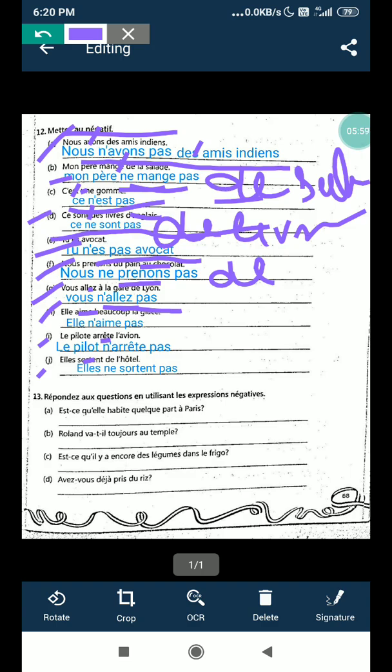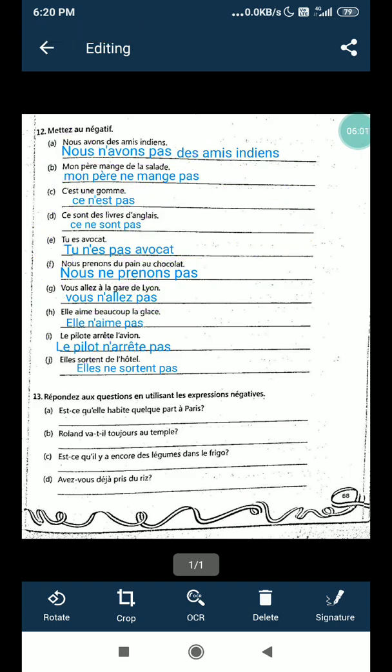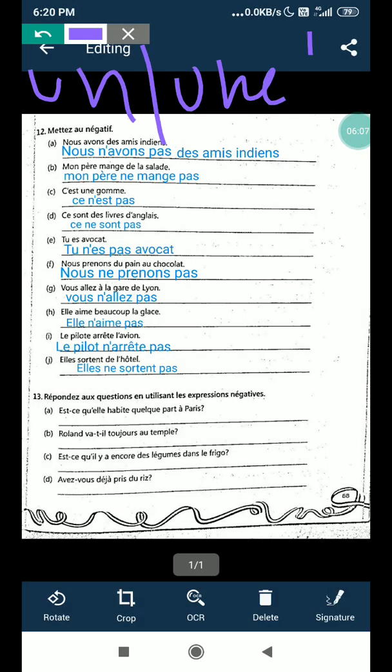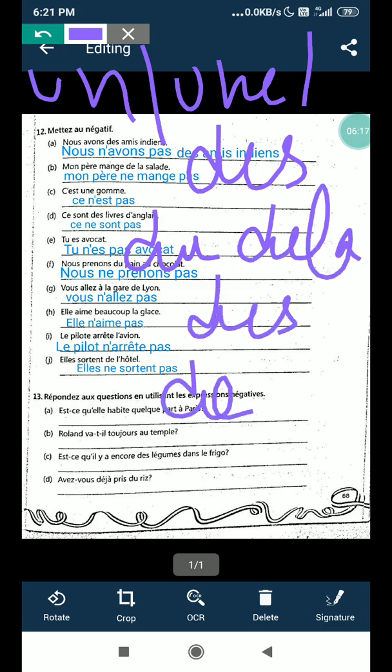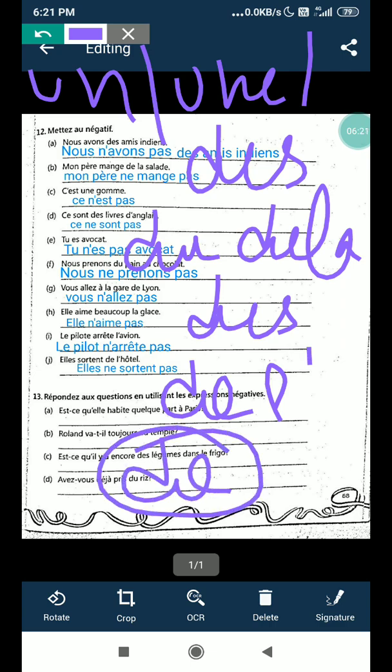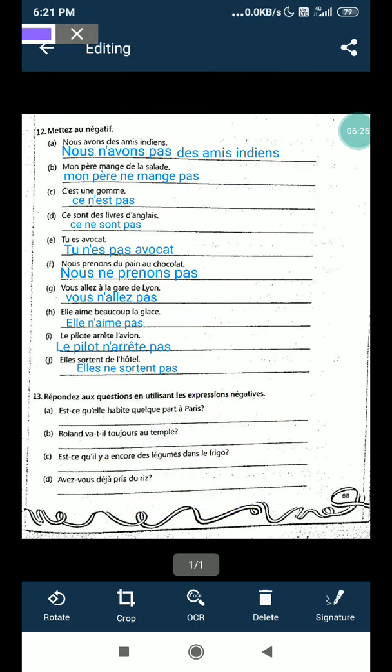Again I'm telling you, remember if the word is un, une, des, these are the articles, and du, de la, de l', all will be changed into de when we change the sentence into negative form.